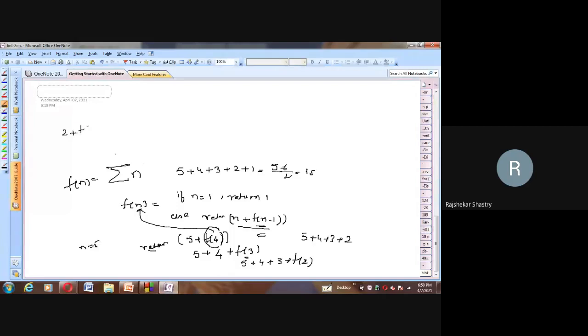And here finally n reaches 1. Because n reaches 1, this is the base case which is encountered, and since the base case is encountered, it will return 1. So this recursive function call is stopped. In this place it returned 1. So 1 plus 2 is 3, and 3 is returned to this portion. So 3 plus 3 is 6, 6 plus 4 is 10, 10 plus 5 is 15. Finally that 15 is going to be returned to the main function if you are calling from main. So this is the overall execution of that recursive form.